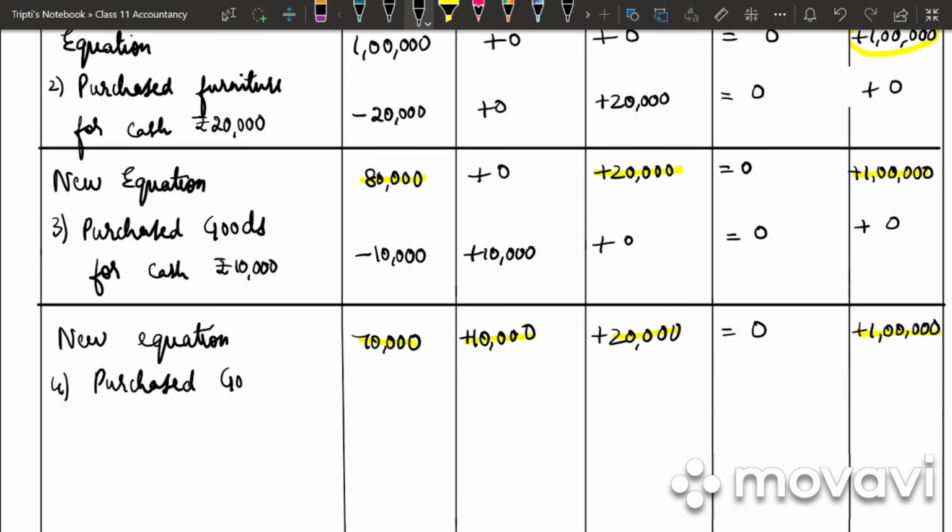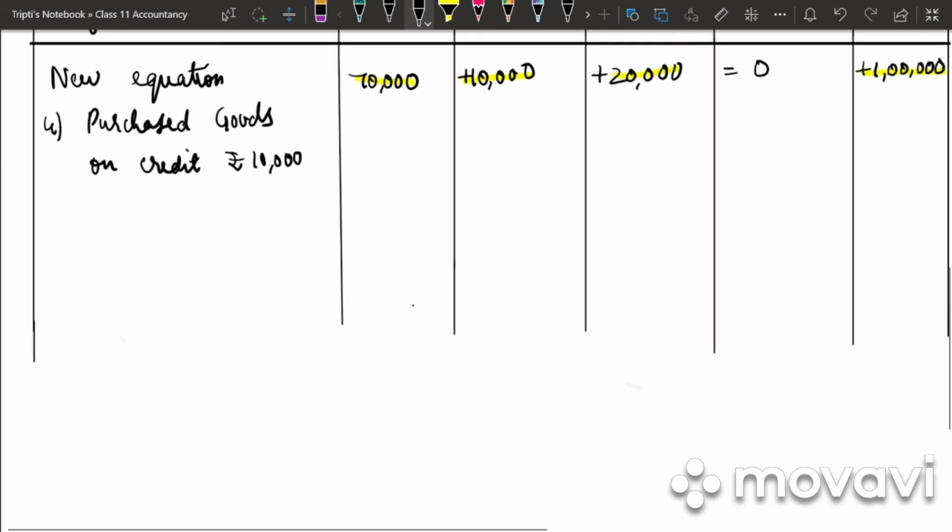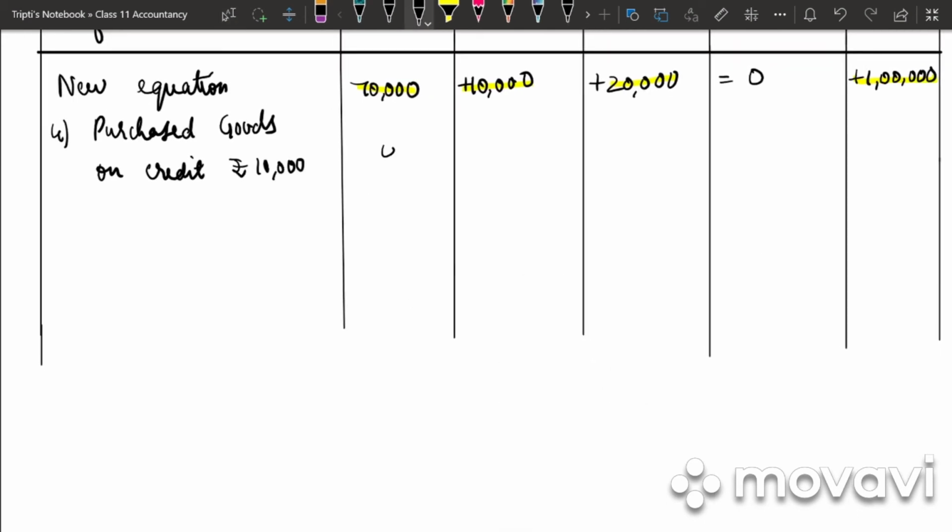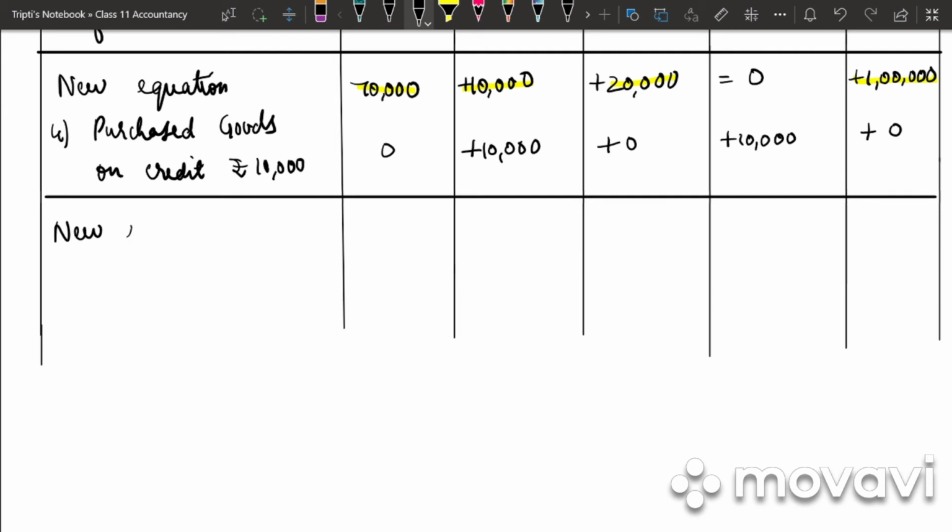Purchase goods on credit. How much is it? Rupees 10,000. So is there any effect on the cash? No. Stock has increased by 10,000. Furniture, no effect. Our creditors have increased by 10,000. जब उधारी में हम सामान लेते हैं, so we have to repay it to somebody else. So when the business owes money to someone else, they are known as creditors. Capital में कोई असर है? नहीं.